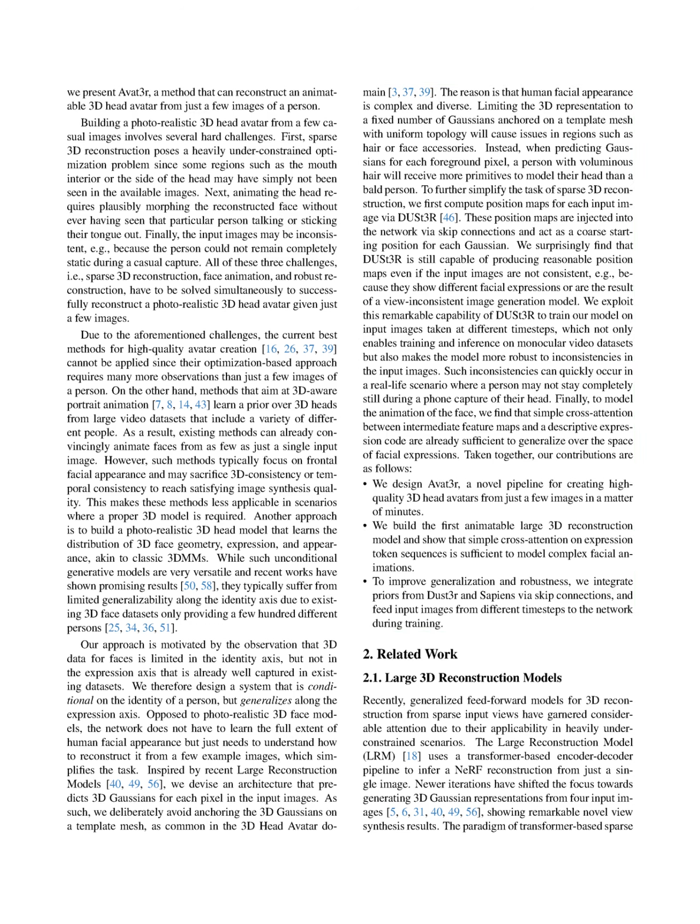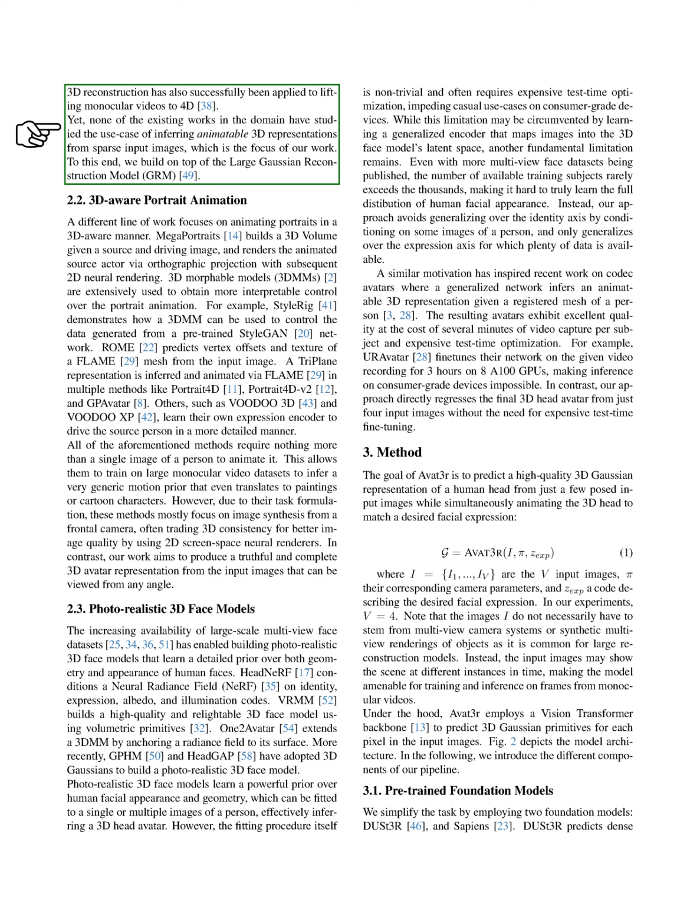Section Summary. In this section, we introduce Avat3r, a novel method for creating high-quality, animatable 3D head avatars from just a few casual images, addressing challenges like sparse 3D reconstruction and facial animation. Our approach leverages position maps and cross-attention mechanisms to enhance generalization and robustness, enabling the reconstruction of realistic avatars quickly and effectively.